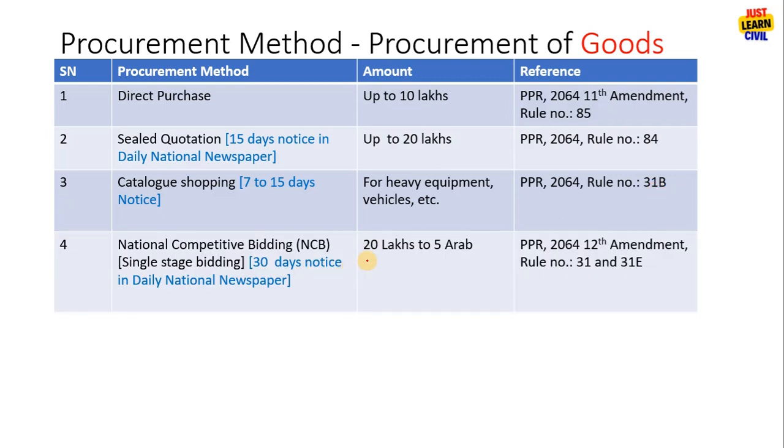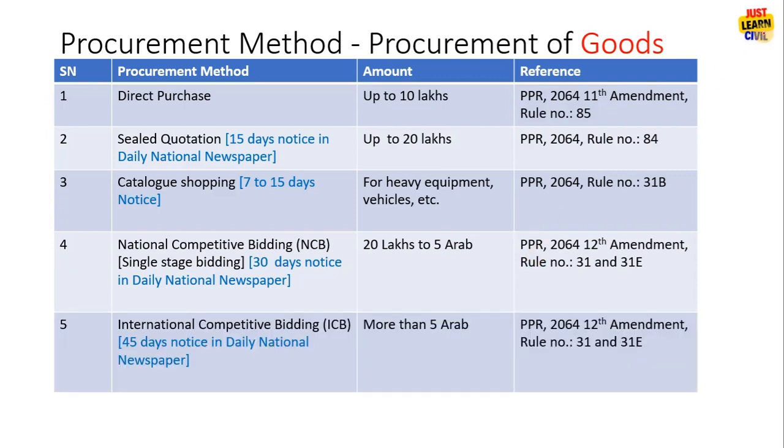Then national competitive bidding is above 20 lakhs to 5 arab. 30 days notice is given in the national newspaper like the work. Similarly, ICB also has 45 days newspaper notice similar to the work, and more than 5 arab is the amount limit. It is also mentioned in the 2064 PPR 12th amendment rule number 31 and 31E.